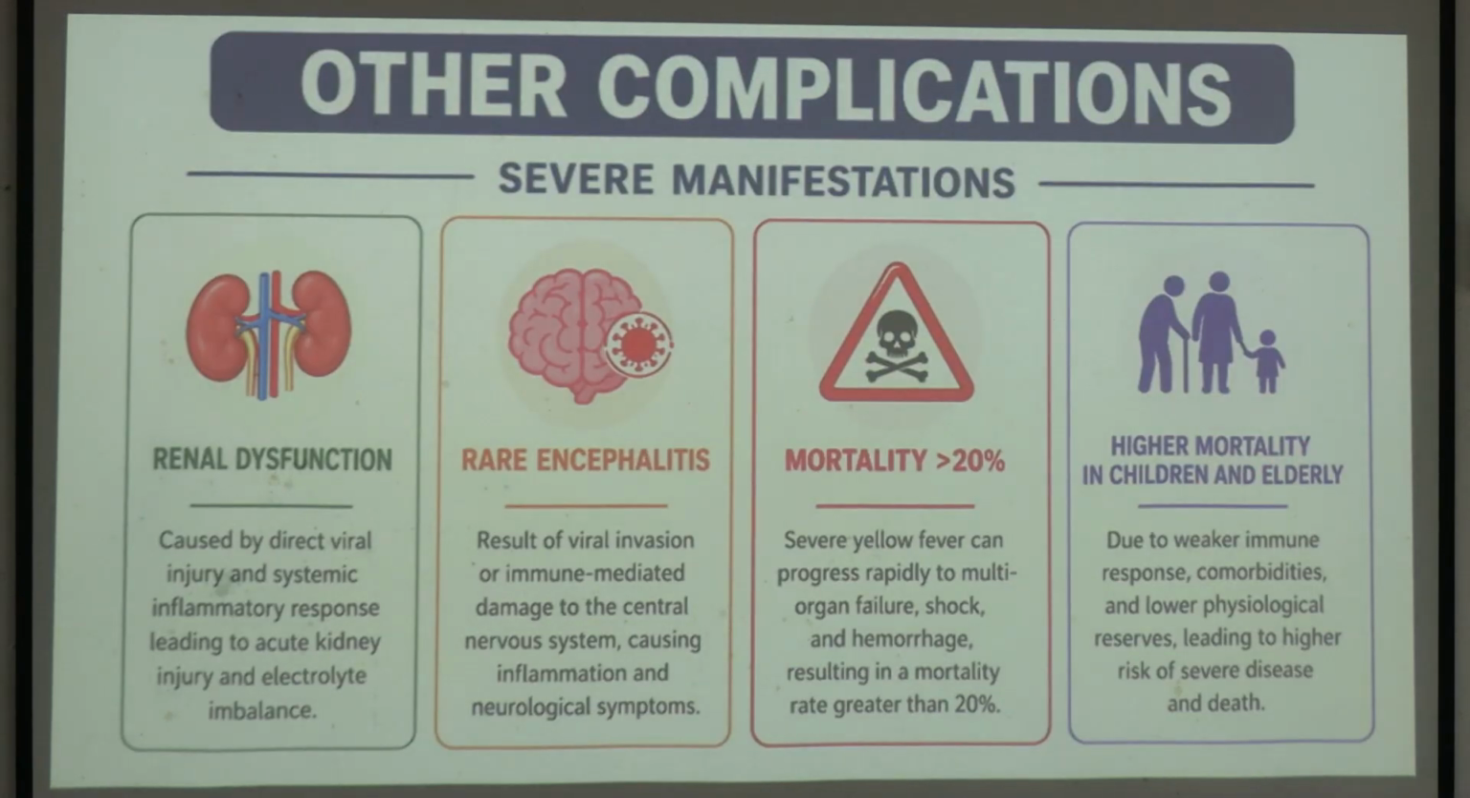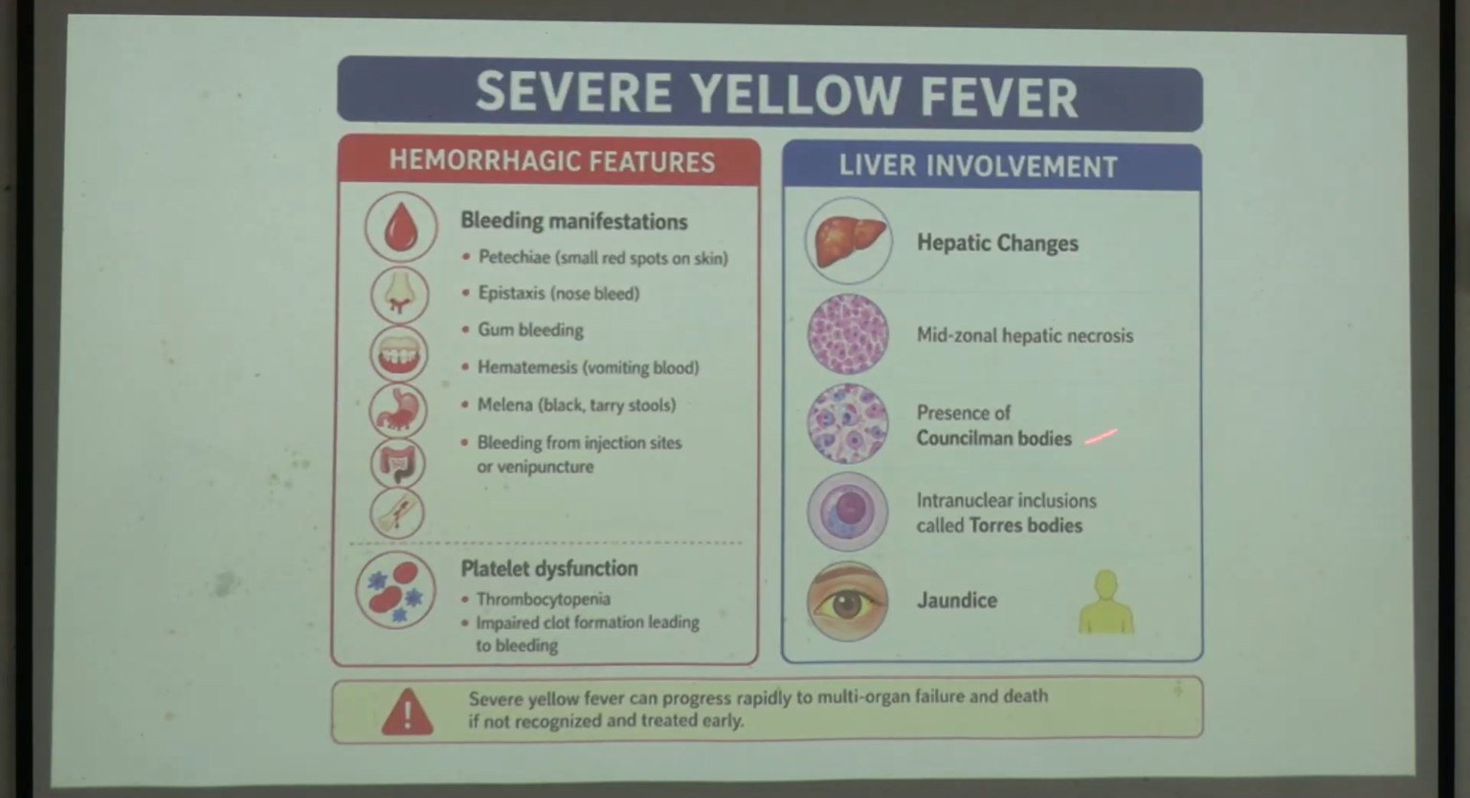There will be a necrotic zone, so hepatic necrosis will be there, the cells will be destroyed. Obviously viral replication hocche, the cells have to be destroyed. There will be presence of Councilman bodies and there will be presence of some intranuclear inclusion bodies which are called Torres bodies. ঠিক আছে? Torres bodies.